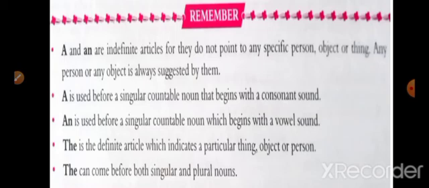Number 3, an is used before a singular countable noun which begins with a vowel sound. Number 4, the is the definite article which indicates a particular thing, object, or person. The last one, the can come before both singular and plural nouns.